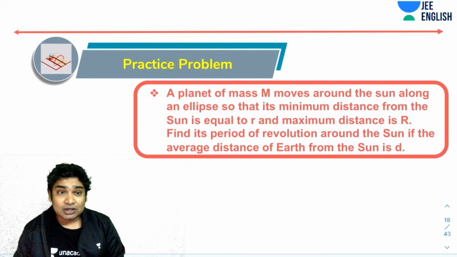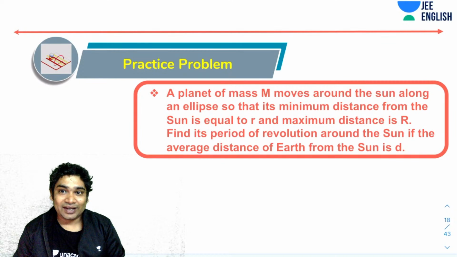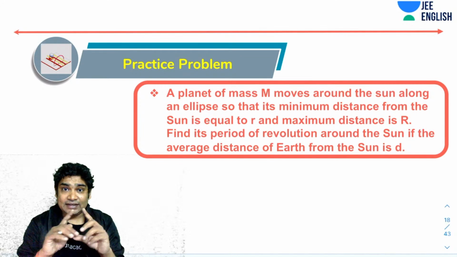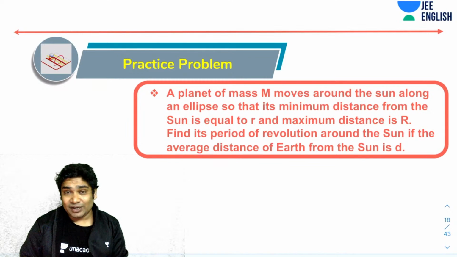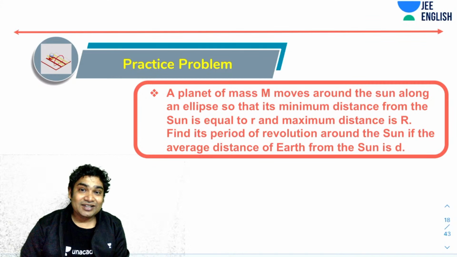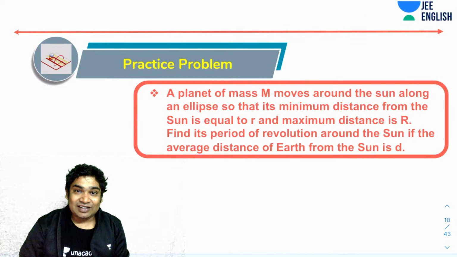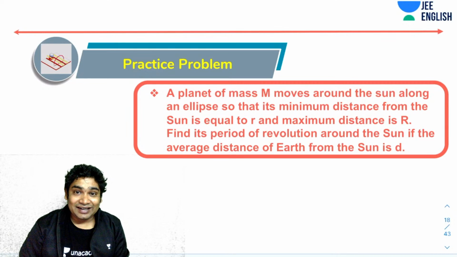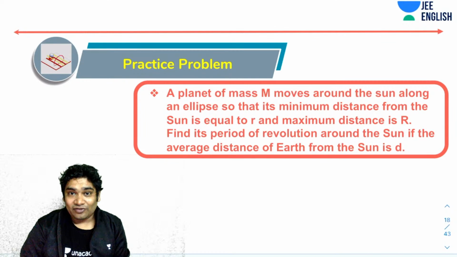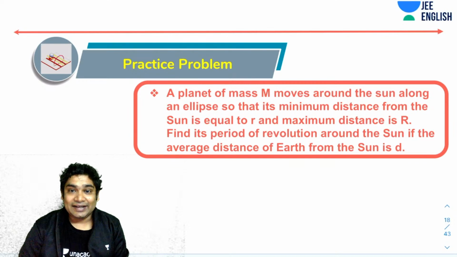Now I told you earlier that the sun and the planet both move around the common CM. Because the Earth is not so massive, the common CM lies almost inside the sun. For Jupiter, it would be slightly more off from the sun's center. That is why you will see the eccentricity of that is highest.